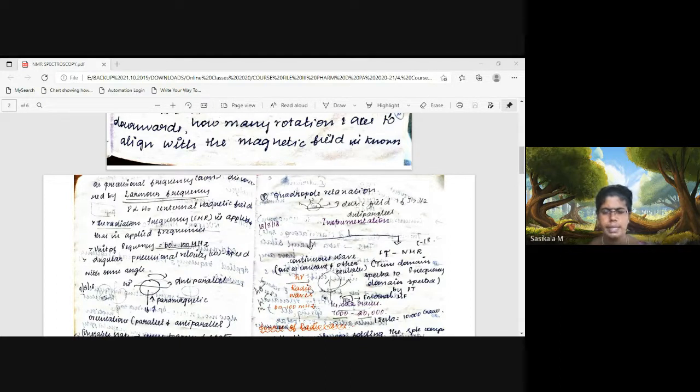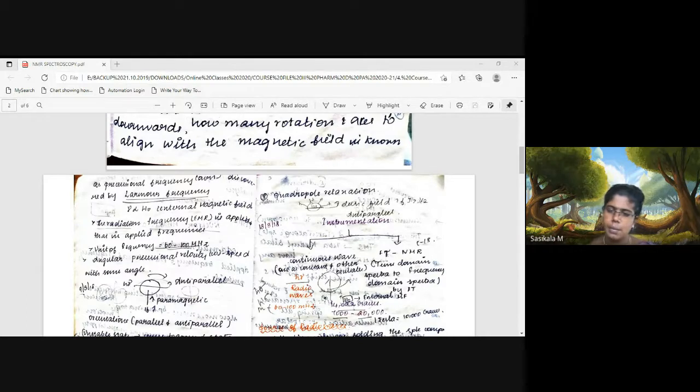So we can oscillate the applied frequency. Protons at a given magnetic field may align or resonate with any frequency. So we can keep oscillating the frequency while the external magnetic field is kept constant. This kind of analysis is done in a continuous wave. Another one, we can keep the applied frequency constant. If the applied frequency is kept constant, mostly 60 megahertz will be used, and we can keep oscillating the external magnetic field.